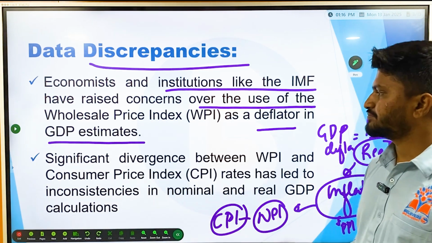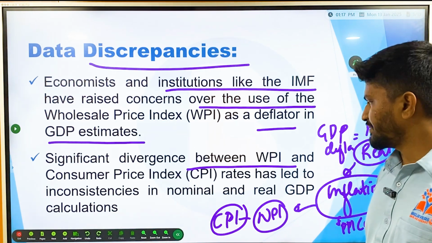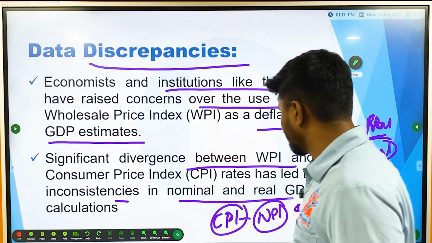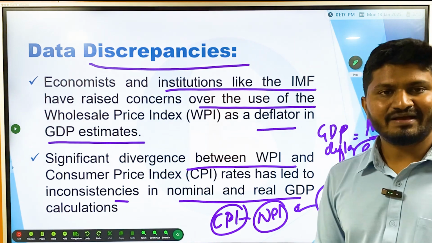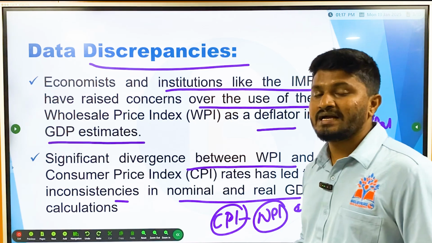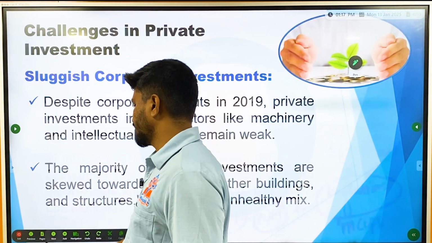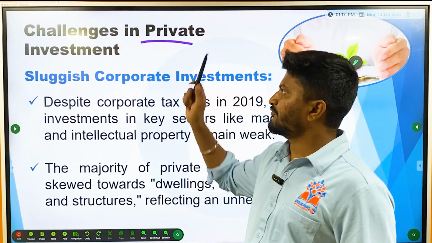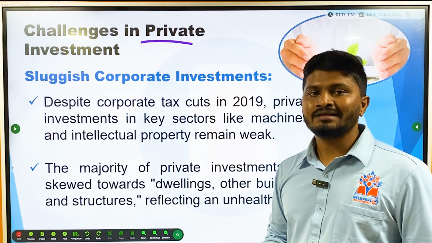Economists say the significant divergence between WPI and CPI, that is consumer price index rates, has led to inconsistencies in the nominal GDP as well as the real GDP calculations. Institutions like the IMF have said it is better for India to adjust using the consumer price index, which would give a better estimation of GDP. But we have been practicing WPI, so it will go on. Also, in this video we will see the challenges in private investment. Why is there a slowdown in GDP?